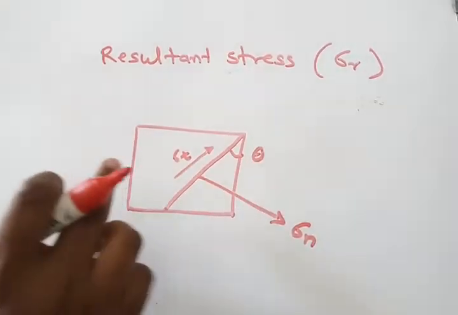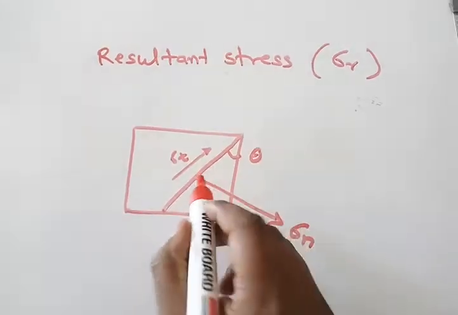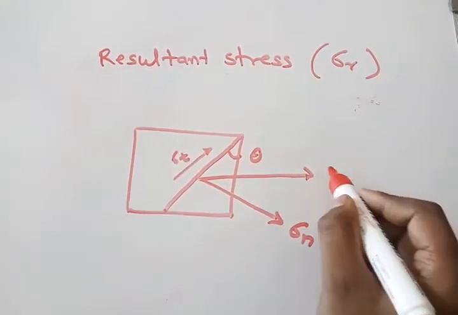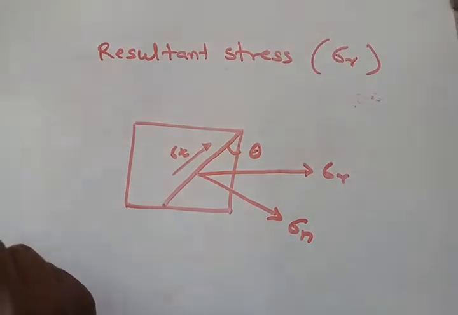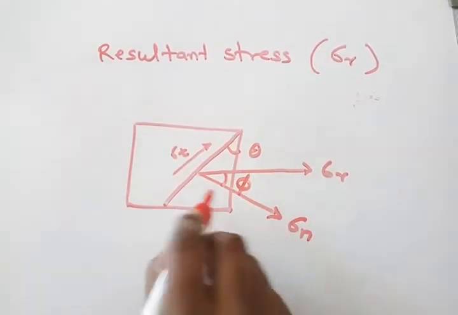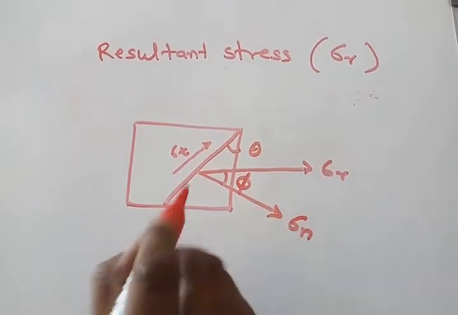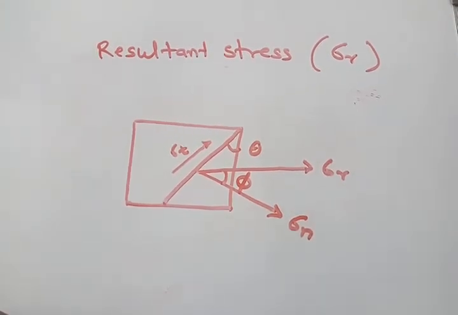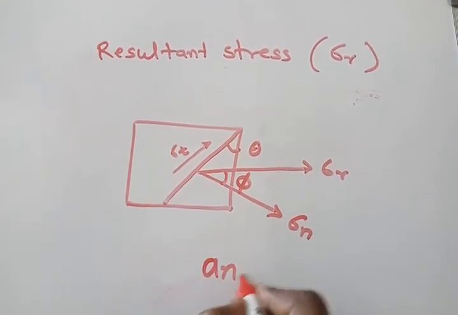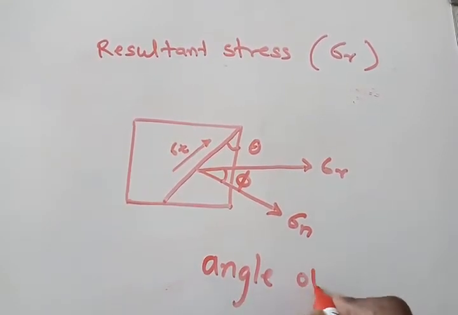Then the resultant of these stresses will be sigma r, having angle phi with sigma n, means with the normal stress. This phi angle we call the angle of obliquity.